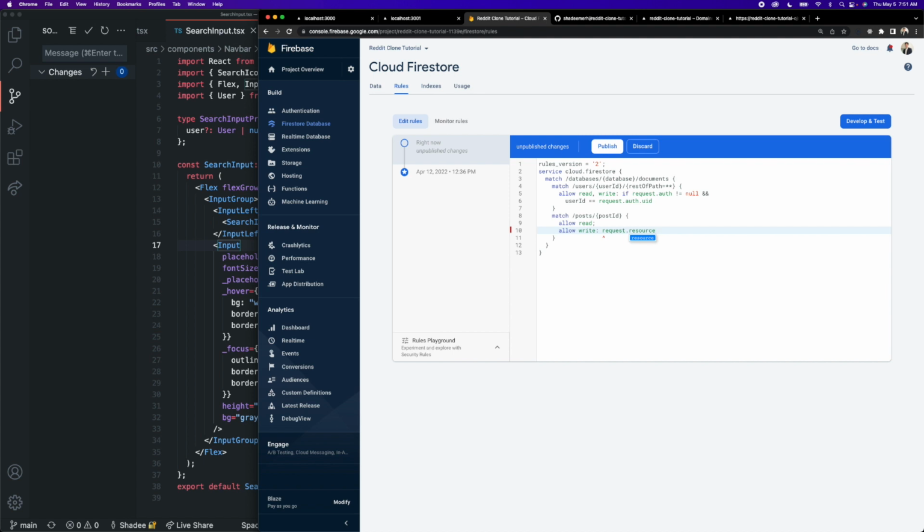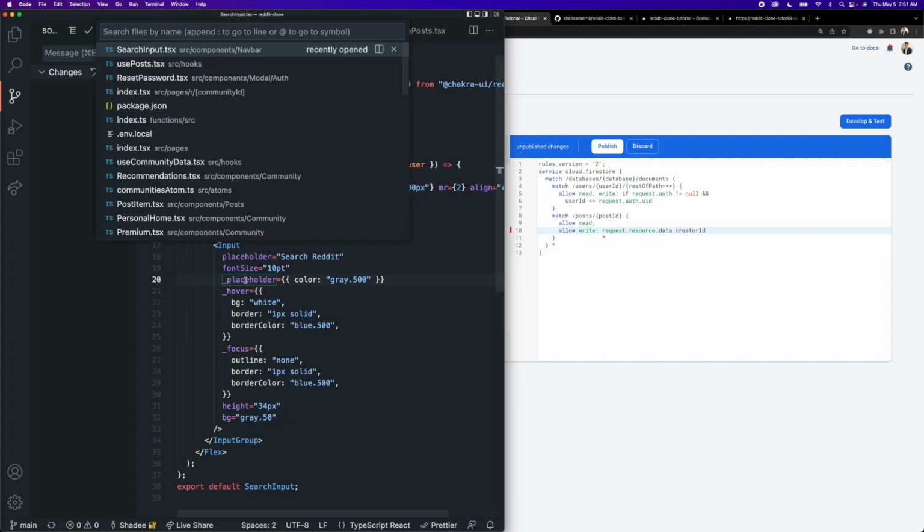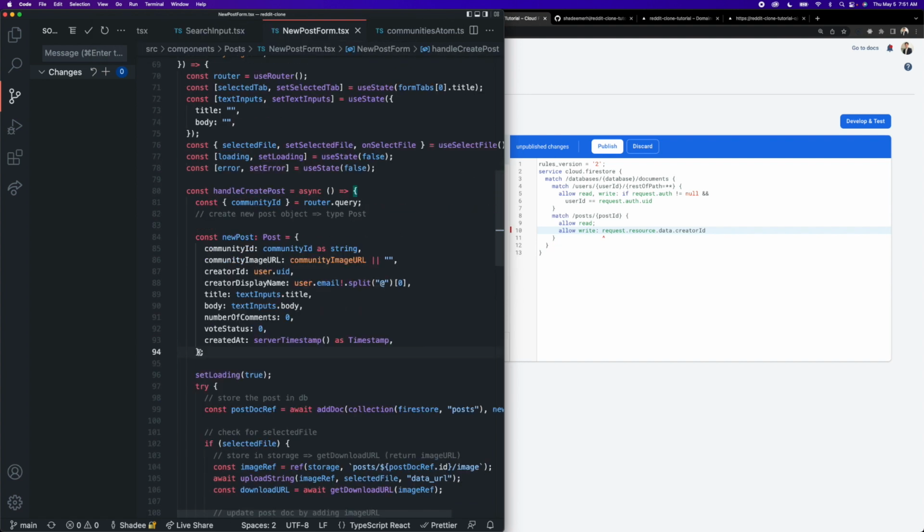request.resource, and request.resource is how we can access the actual document object that we are trying to write to the database. Okay, and then we can access the data of that resource. And our data, if you remember, has a parameter called creator ID on it. Because if we go to our new post form here, this is going to be the request.resource.data object. And so on here, we have access to the creator ID.